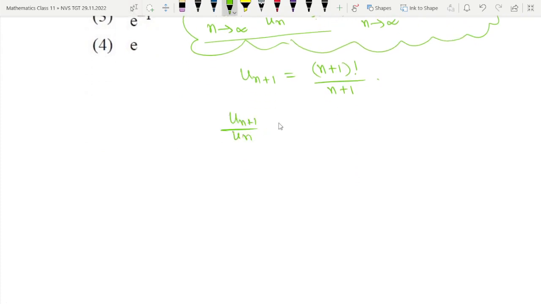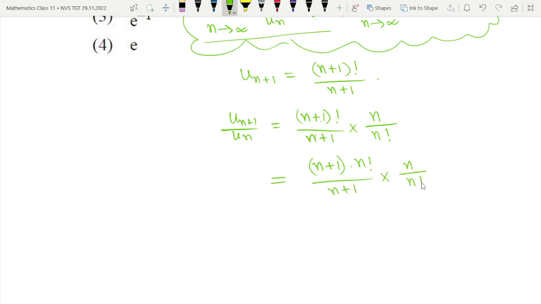Now un plus 1 by un. Un plus 1 means n plus 1 factorial divided by n plus 1, divided by un, which means n factorial divided by n. So that is equal to n plus 1 into n factorial divided by n plus 1, into n divided by n factorial.